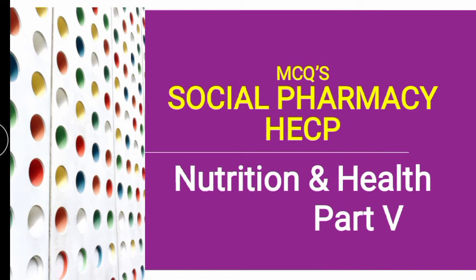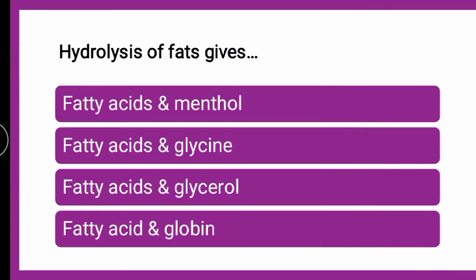So we are now on the series of the nutrition and health chapter, which is from social pharmacy, and we are on part 5 now. To start with the first question from part 5: hydrolysis of fats gives dash. मतलब फैट के हाइड्रोलिसिस से what product we can obtain, whether it is fatty acid and menthol, fatty acid and glycine, fatty acid and glycerol, or fatty acid and globin.